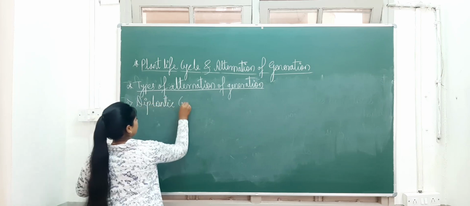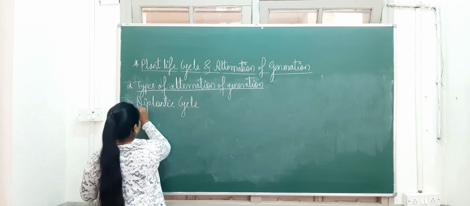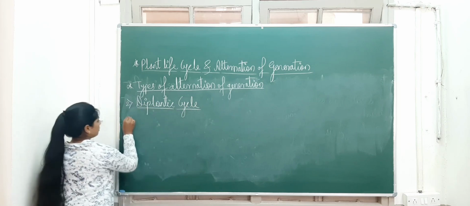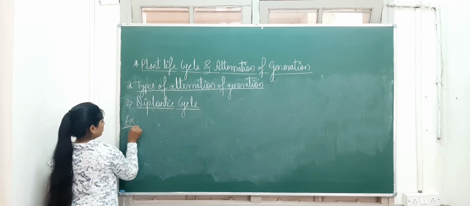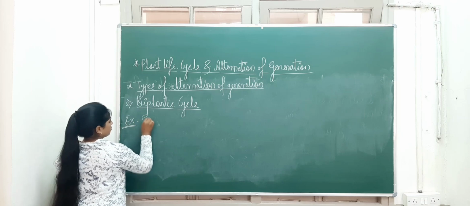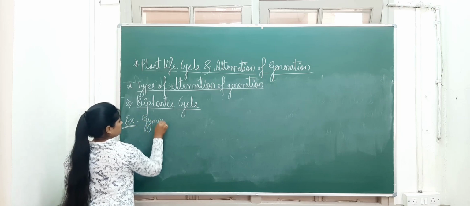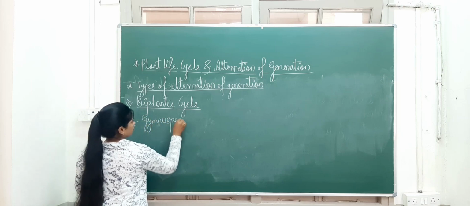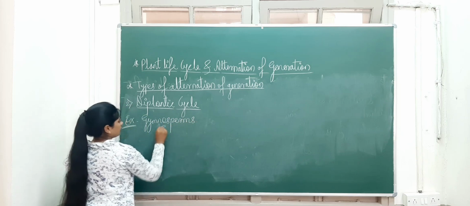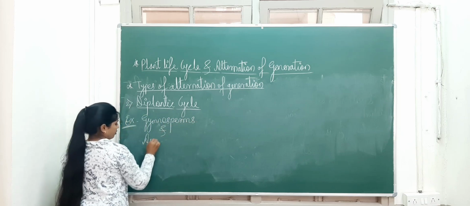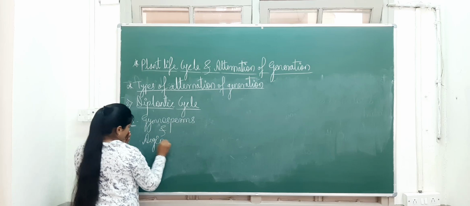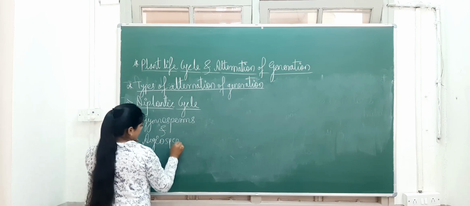So an example for this, you can observe in the gymnosperms and angiosperms. Okay, so all the gymnosperms and angiosperms show this kind of life cycle.